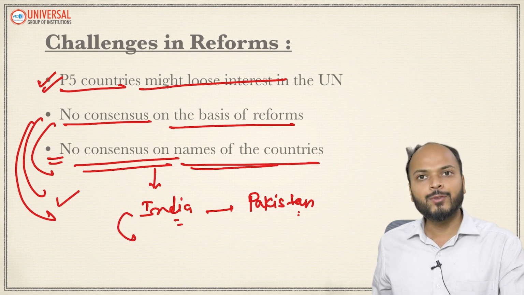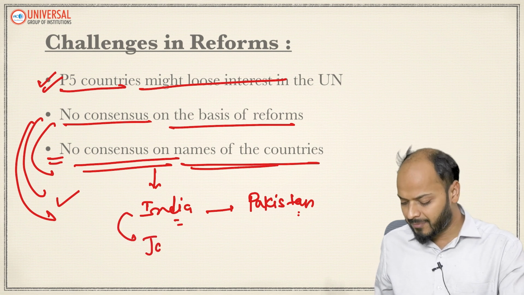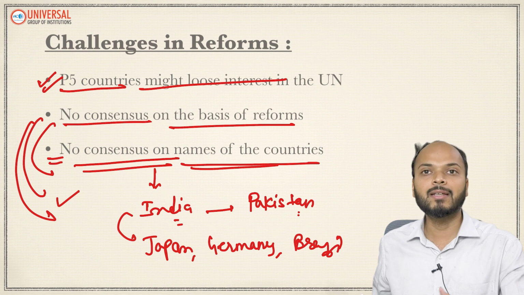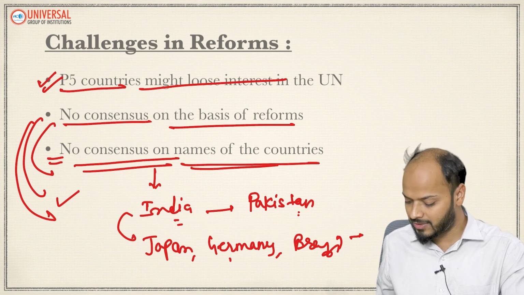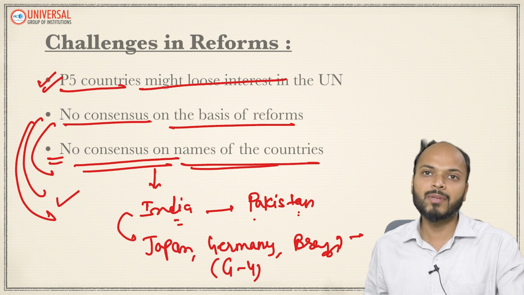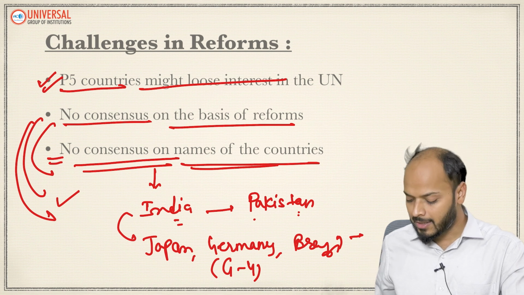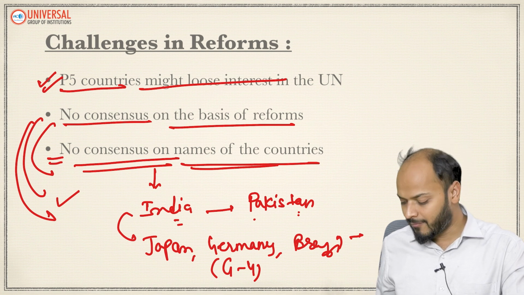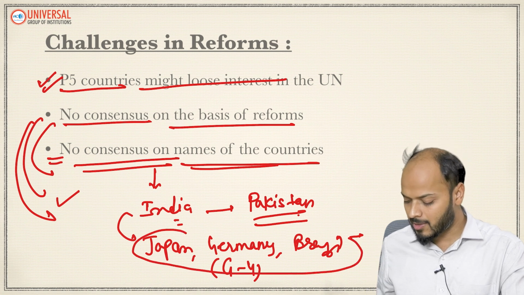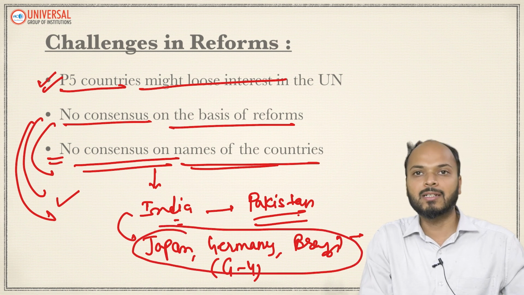India, along with a few other countries, namely Japan, Germany and Brazil, is demanding permanent membership of UNSC. This group of countries is called the G4. But same as India, which has an opponent in Pakistan, these countries are also opposed by a few other countries.